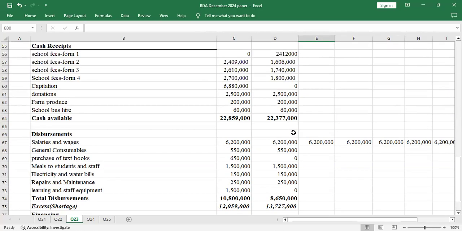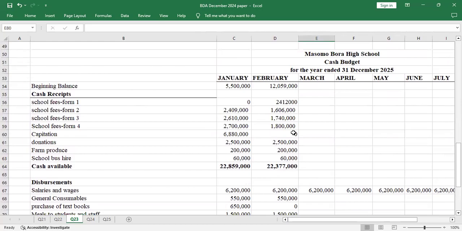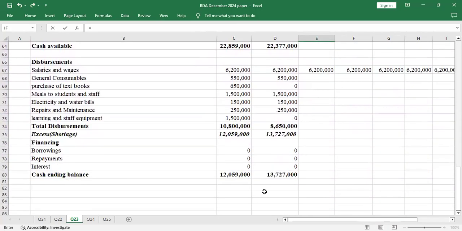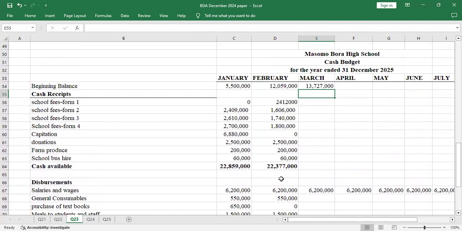Moving forward, I want to save time. I've now shown you how we do month to month analysis, so we go to March. I'll move with a little bit of speed because I'd take more than an hour on this question, which is not necessary. The ending balance will now be the opening balance for March. For school fees, Form 1s will pay the 40% now in March. So you come here.